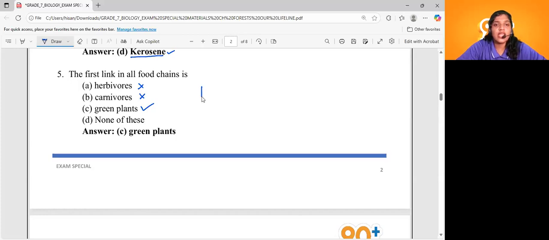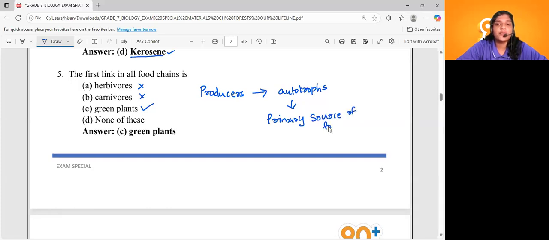Yes, we know that, right? Green plants are producers. They are also called autotrophs, because they are the primary source of food. So green plants, which are also called autotrophs, will be the primary source of food. That is why green plants will be the first link of all food chains. Very, very important. Option C, green plants, will be the right answer.